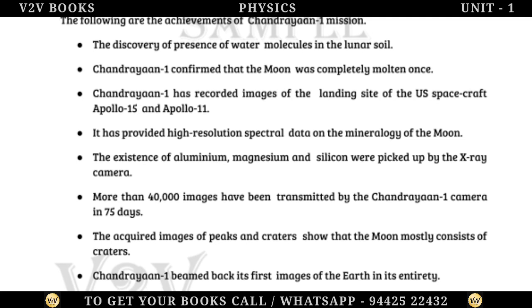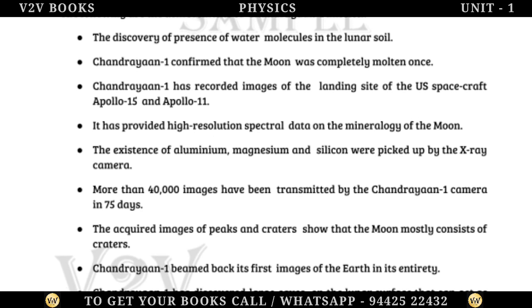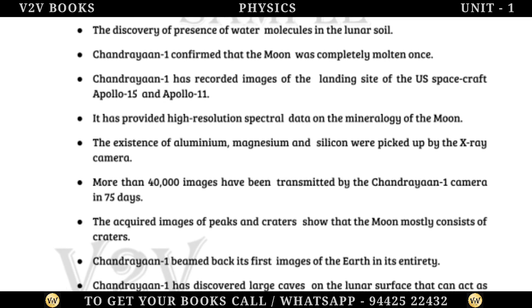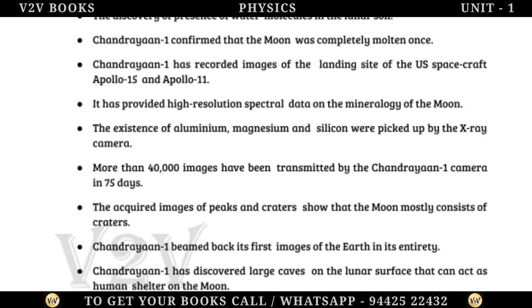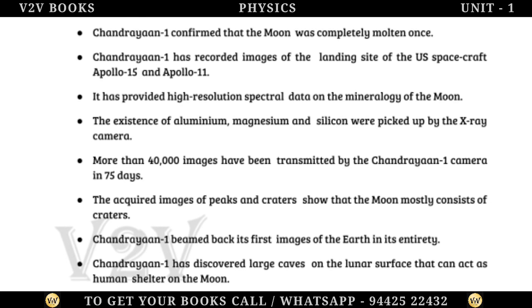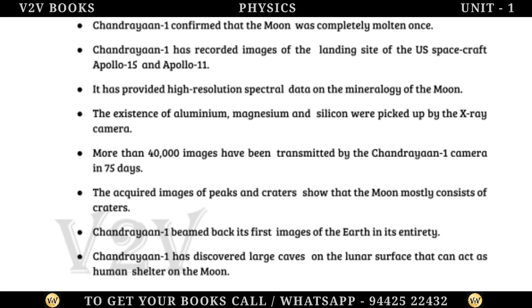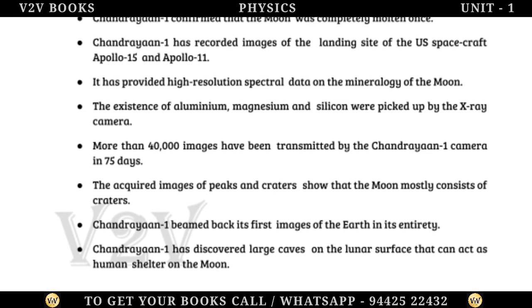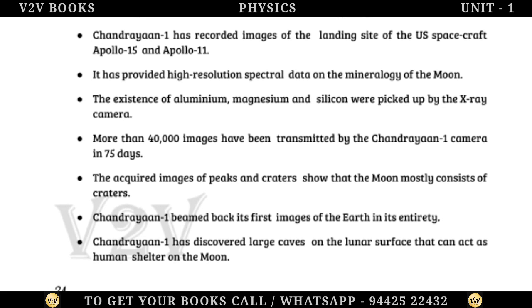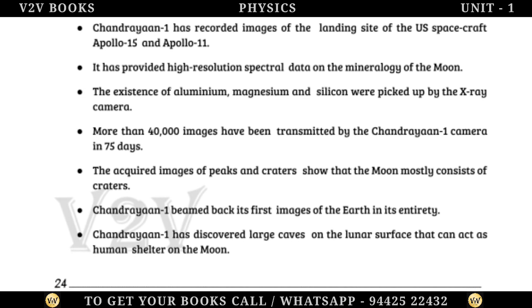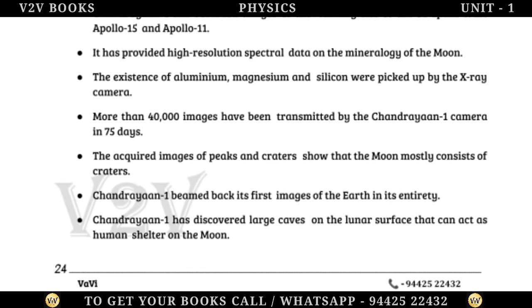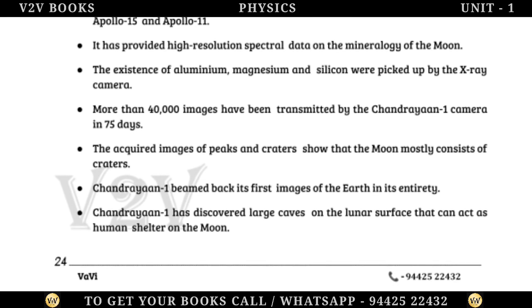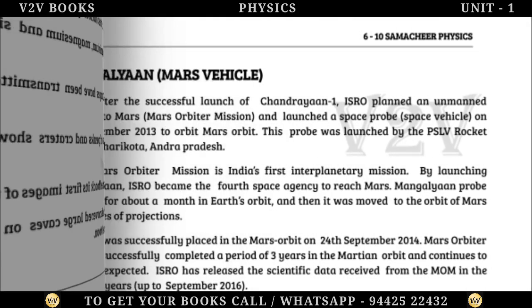More than 40,000 images have been transmitted by the Chandrayaan-1 camera in 75 days. The acquired images of peaks and craters show that the Moon mostly consists of craters. Chandrayaan-1 beamed back its first images of the Earth in its entirety. Chandrayaan-1 has discovered large caves on the lunar surface that can act as human shelter on the Moon.